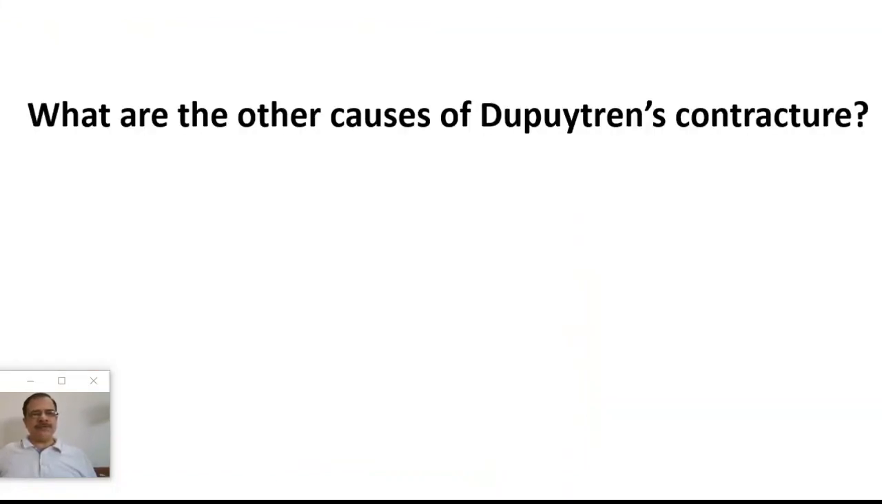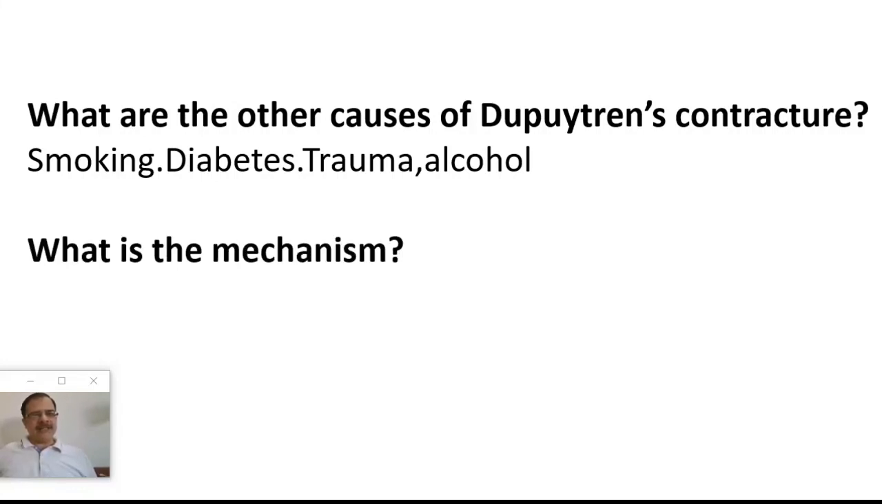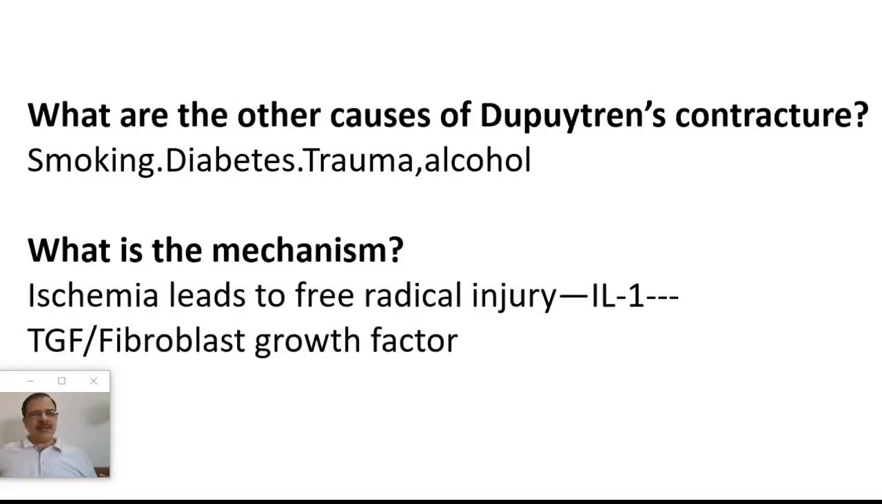Viva questions will be, what are the other causes of Dupuytren contracture? Answer, it will be smoking, diabetes, trauma or alcohol besides the liver failure. But what exactly is the mechanism of this Dupuytren contracture? So the mechanism is there is ischemia which leads to a free radical injury, elevation of interleukin 1 followed by the elevation of TGF and fibroblast growth factor that leads to the fibrosis and the contracture known as the Dupuytren contracture.